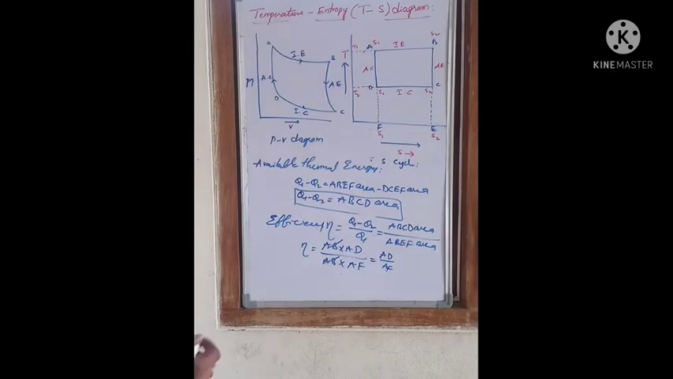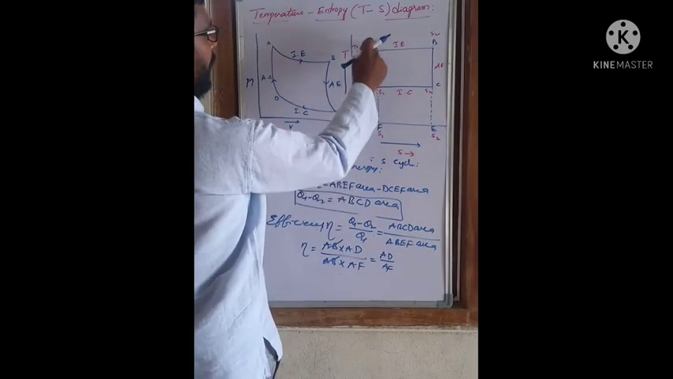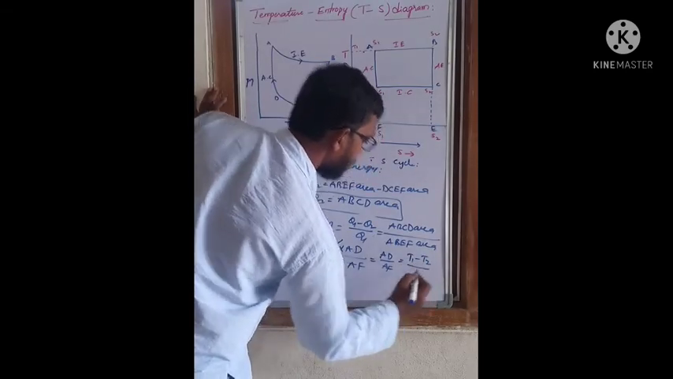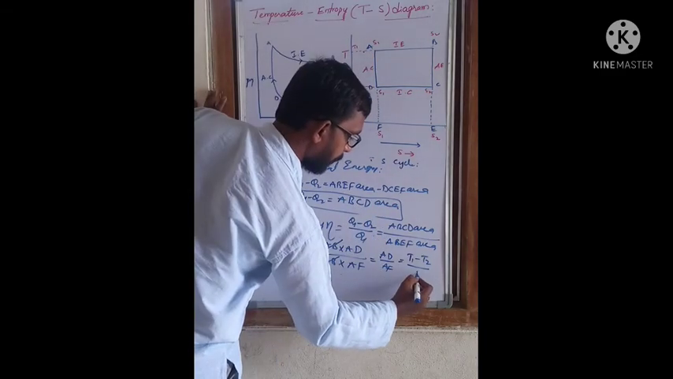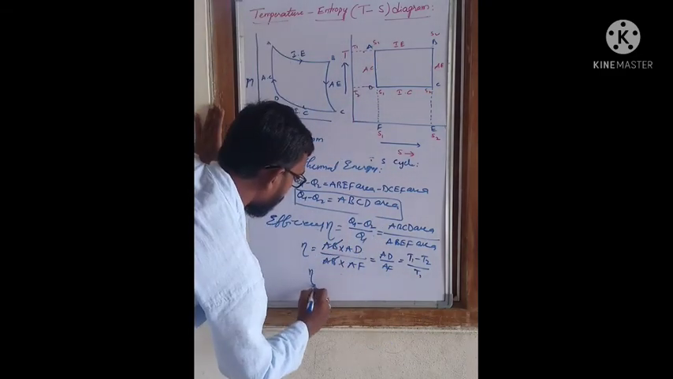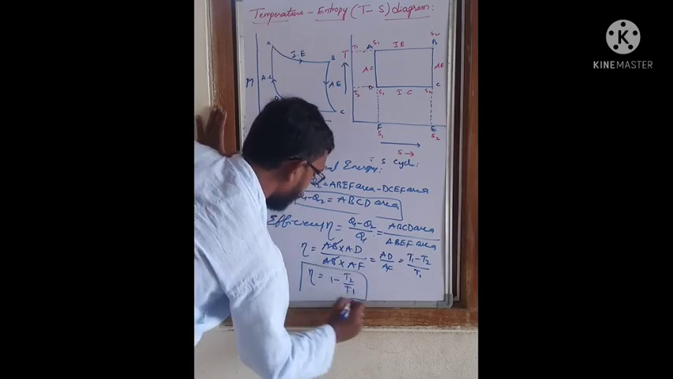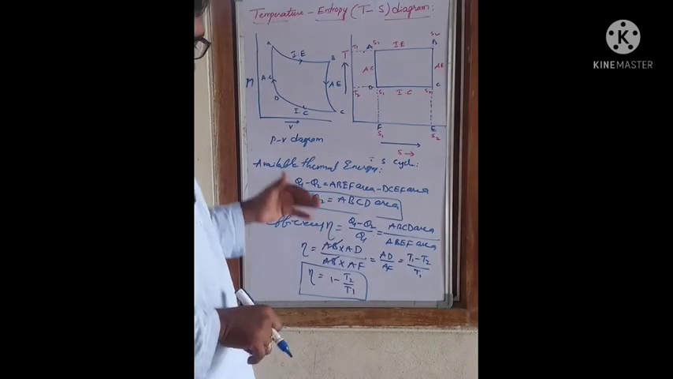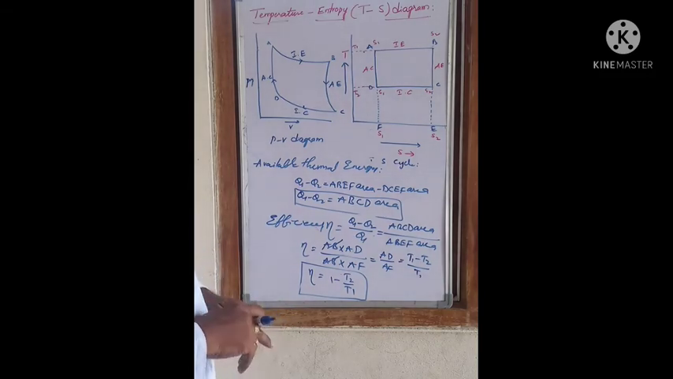AD represents T1 minus T2, and AF is T1. So from this we get eta equal to 1 minus T2 by T1. This is the efficiency of this TS diagram. We found the efficiency with the help of TS diagrams.